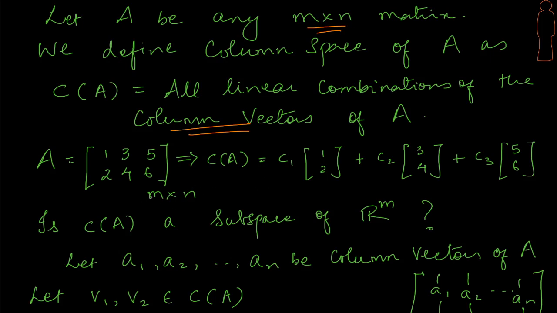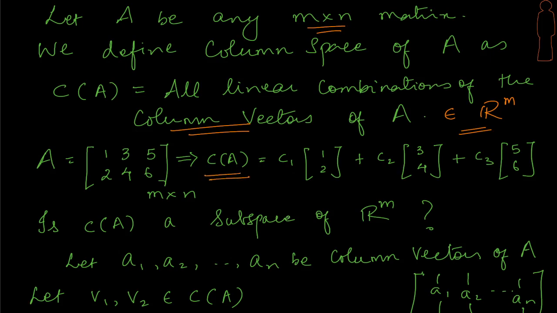And in general, what would they be part of? The column vectors would belong to R^m. Think about this carefully. Since the number of rows is m, there are n such column vectors, but each of them will be an m-element column vector. So each of those vectors is going to be in R^m. What's the definition of the column space of A? Pick up the column vectors of A and take any linear combinations of them. That set of linear combinations of the column vectors of A forms what's called the column space of A.